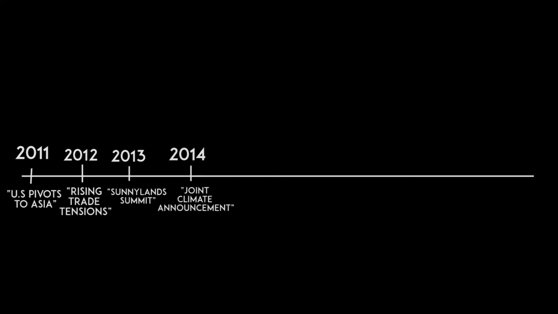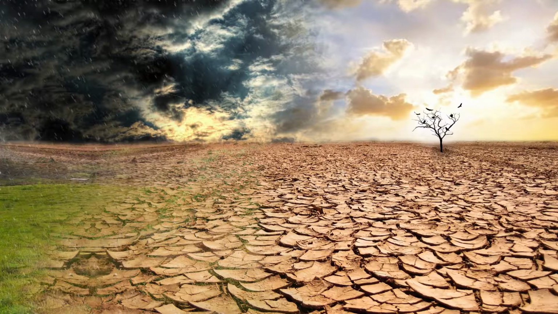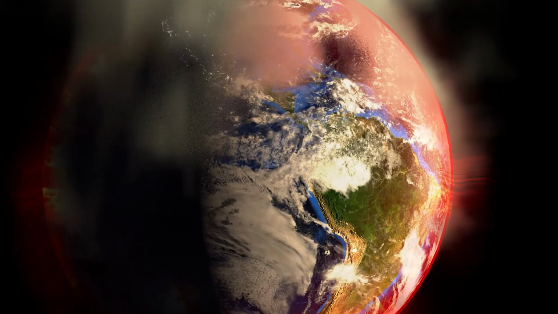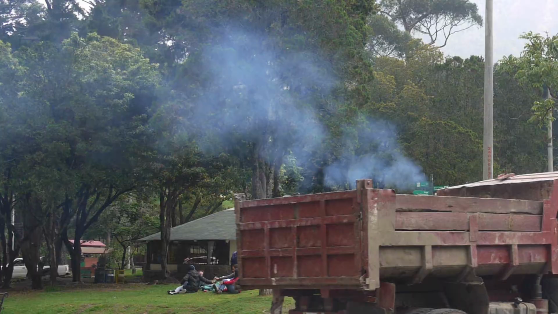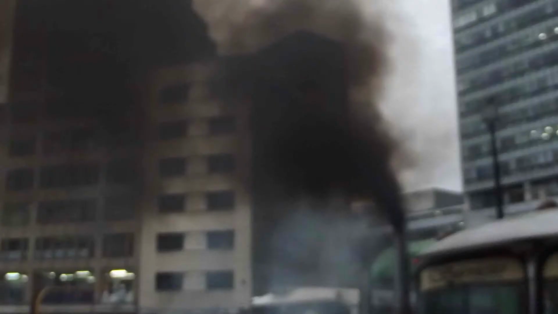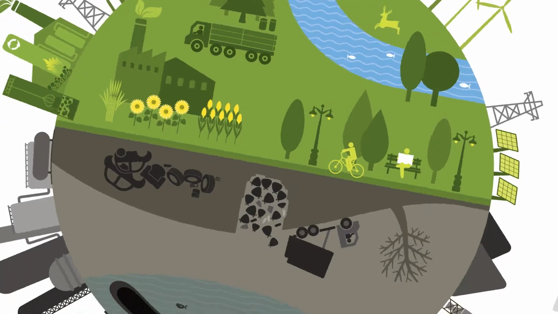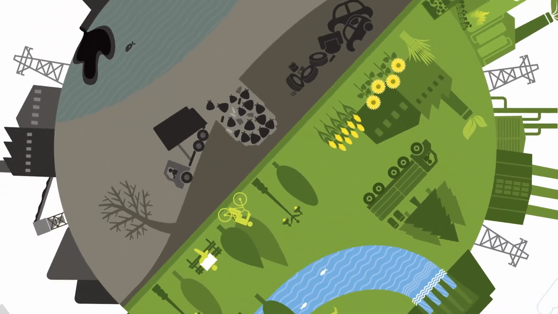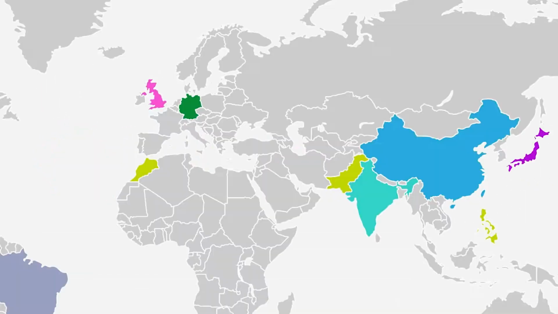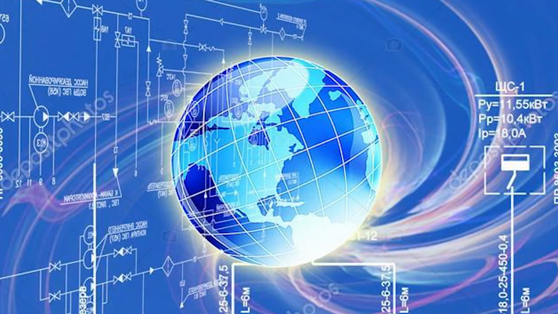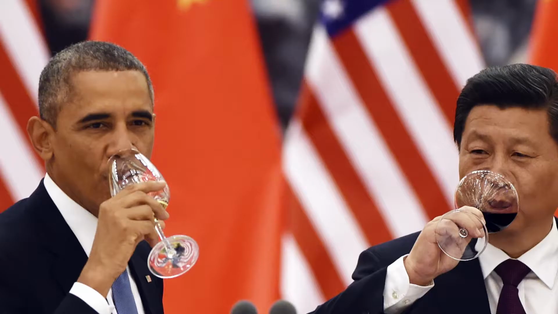2014: Joint Climate Announcement. In 2014, President Barack Obama and Chinese President Xi Jinping issued a joint statement on climate change, seeking to reduce carbon emissions growth by 2030. The two leaders also announced joint commitments to implement stronger standards for heavy-duty vehicles, stronger efficiency standards for buildings, and to work together on clean energy development in developing countries. Both countries are two of the world's largest investors in clean energy and already have a robust program of energy technology cooperation.